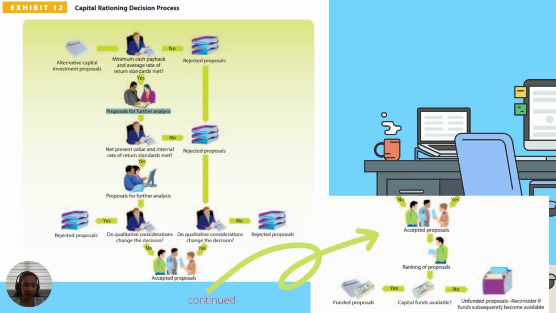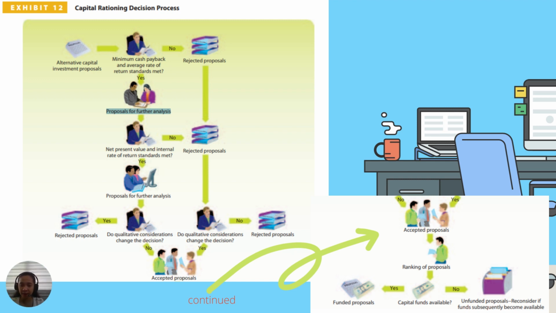As you can see in the lower part, both the accepted proposals and the earlier rejected proposals go through the qualitative considerations. For example, new equipment might improve the quality of the product and thus increase consumer satisfaction and sales. So we have to consider that in the process.